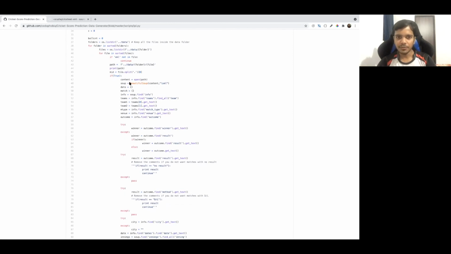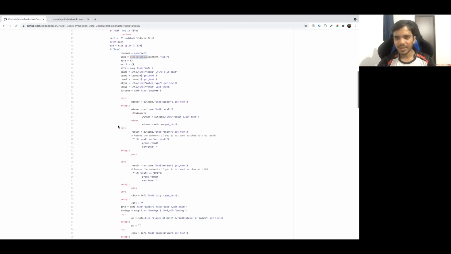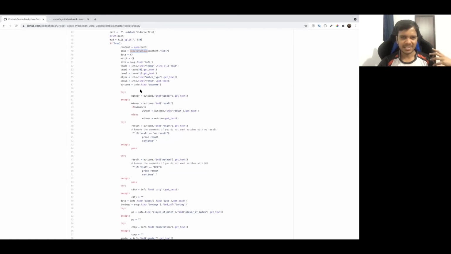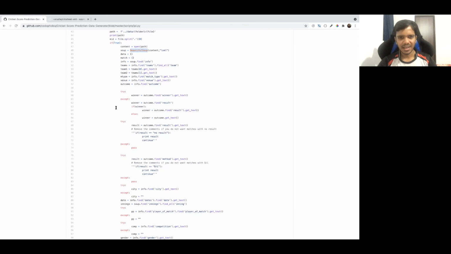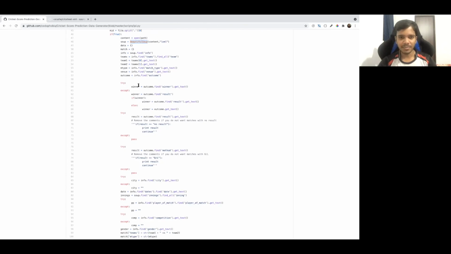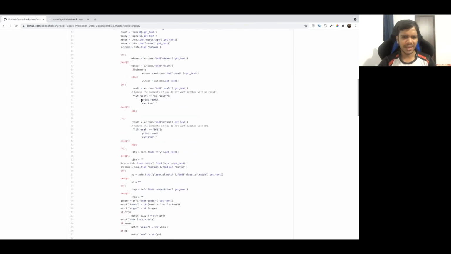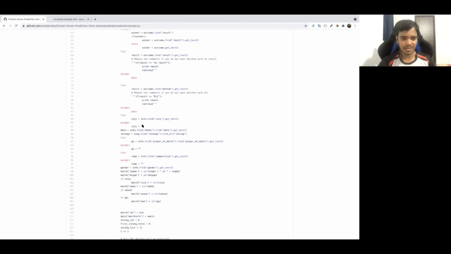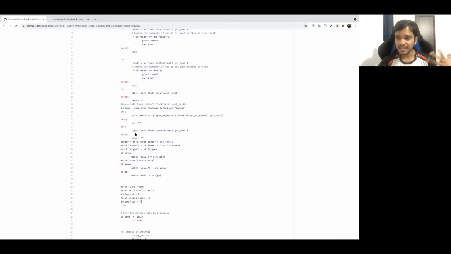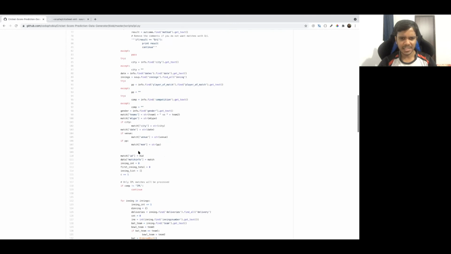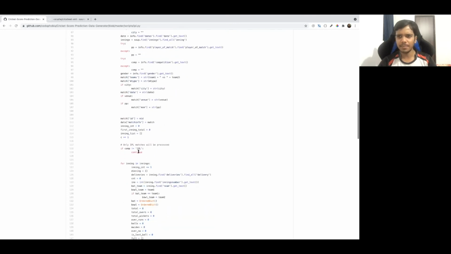So I have used the Beautiful Soup library in Python to parse it. And of course, you can look at the documentation of this, that will be helpful. Then I am parsing the team names, match type and everything, if you see. I am parsing the winner of the match and result of the match, and the city in which the match was played, which competition it was, and the match venue, and multiple things I have parsed here.